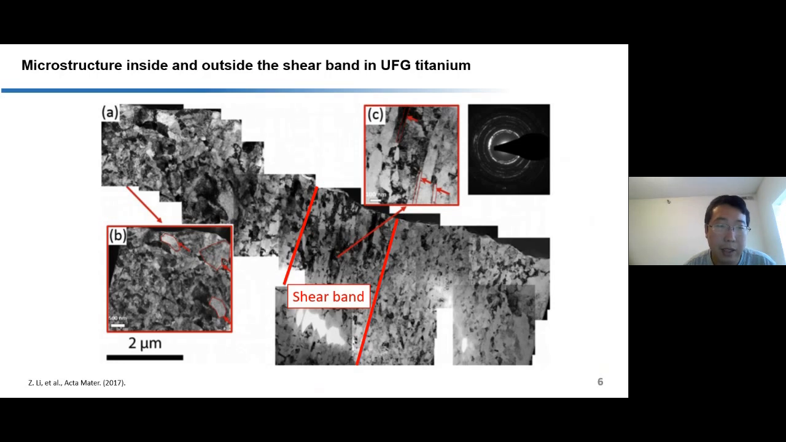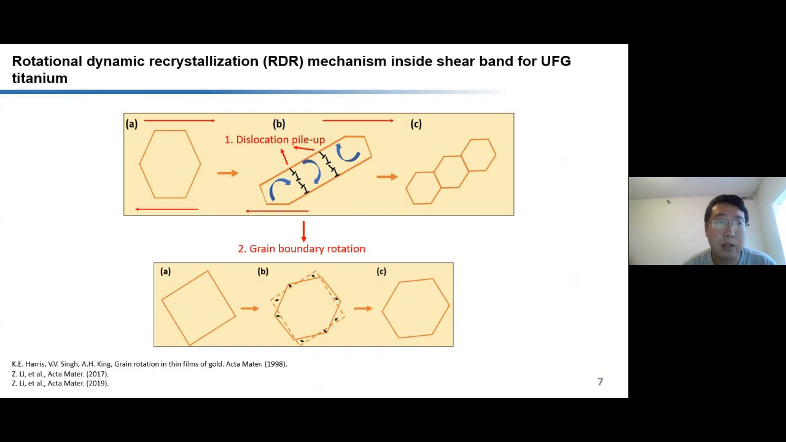Outside the shear band, as shown in B, there is significant grain growth, which merely formed during the cooling process of the shear band. Based on what we observed by TEM, we propose a rotational dynamic recrystallization mechanism inside the shear band for ultrafine gradient titanium. Under applied shear stress, the ultrafine grain will first form an elongated configuration.